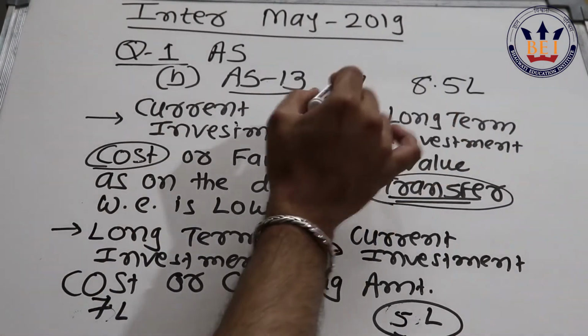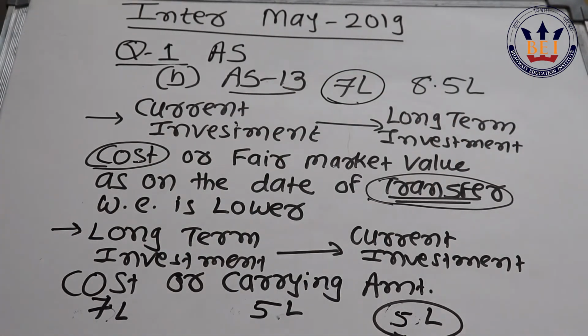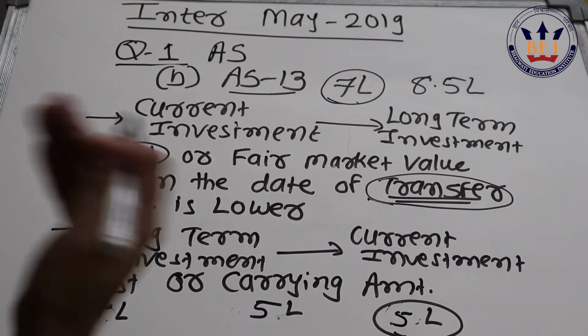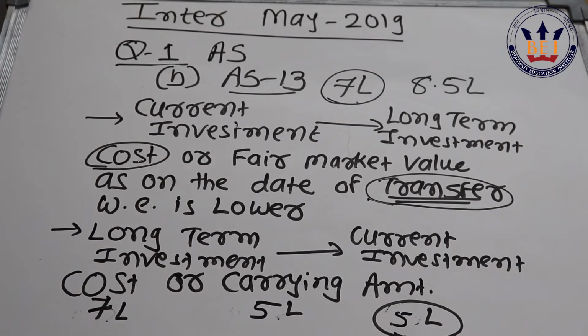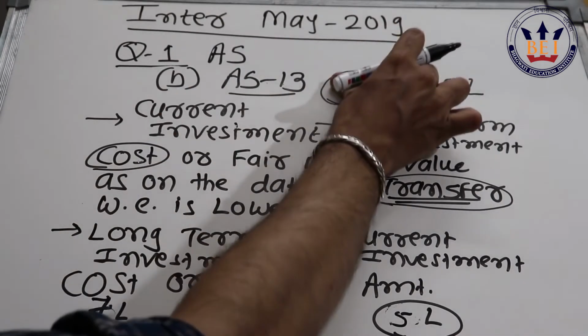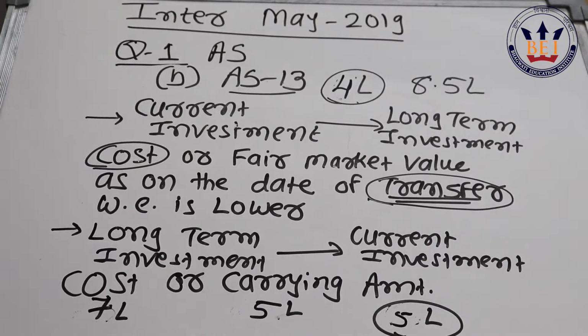So 7 or 8.5, whichever is low, it should be valued at 7 lakh rupees. And the same rule applies to the fourth sub point, that the current investment, it was purchased for rupees 4 lakh. So the cost price here, instead of 7 now, the last part, it's 4 lakh rupees.